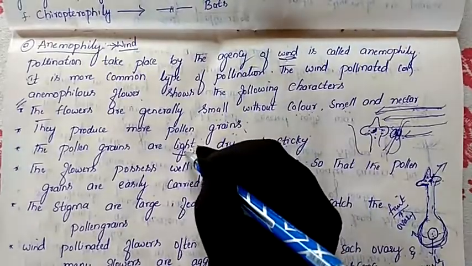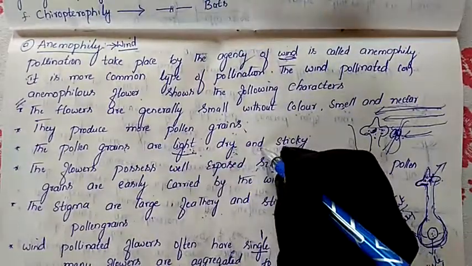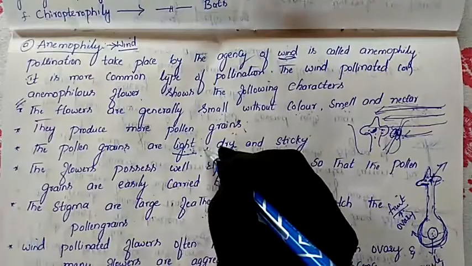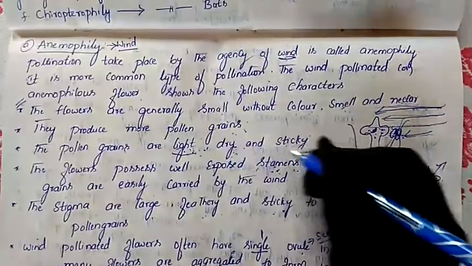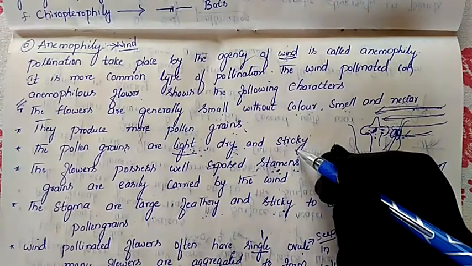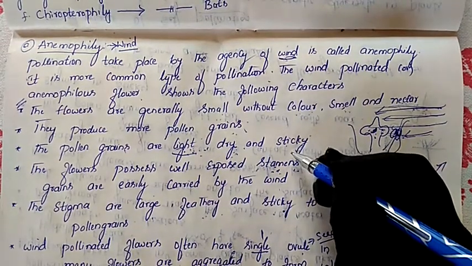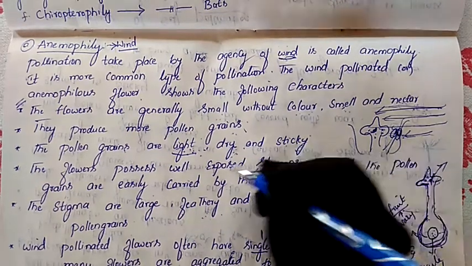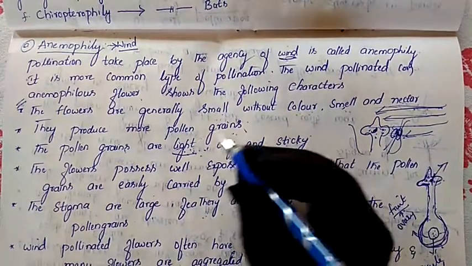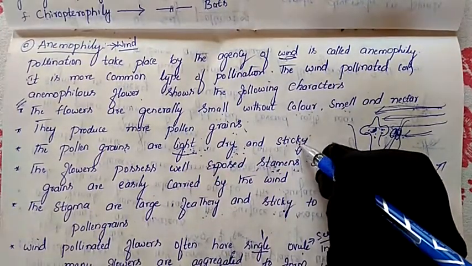That means light in weight. These are the characters of the pollen grain. What are the characteristics of the pollen grain? They are light, dry and sticky. Keep these points in mind especially for your NEET, and even for your board exam, they may ask you to mention the characters of wind pollinated flowers. What is the speciality of the pollen grains? Less in weight, dry and sticky.